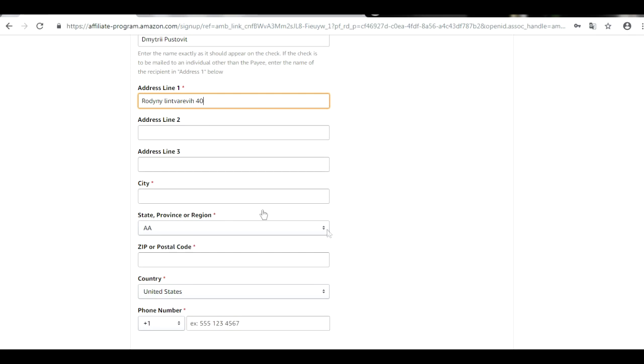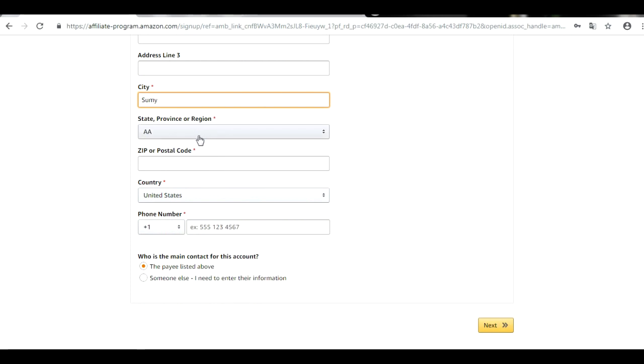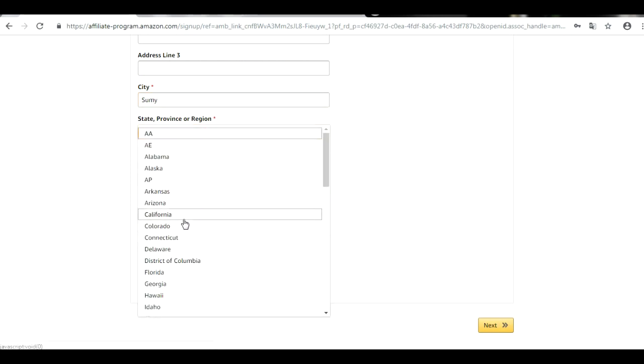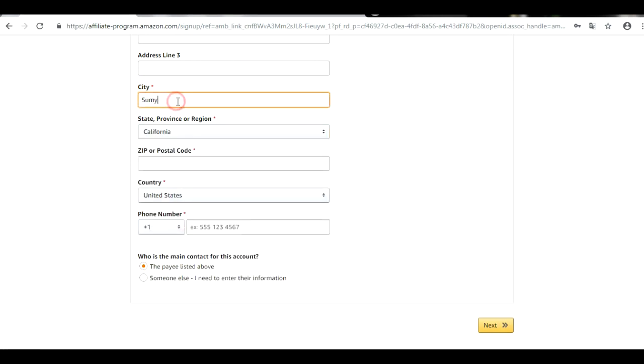Yep, the city. The state or province. I will choose California, guys, and maybe for the city I will make Los Angeles. The postal code, let's make something like that.